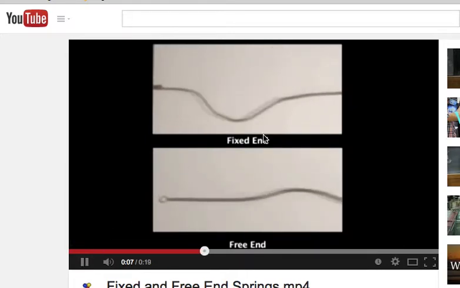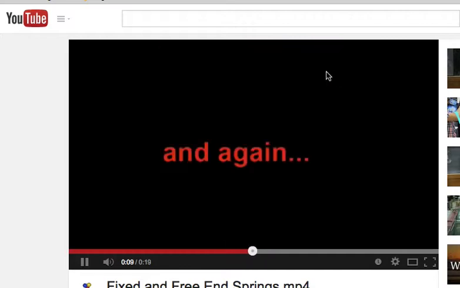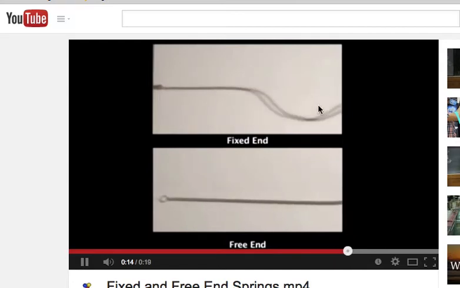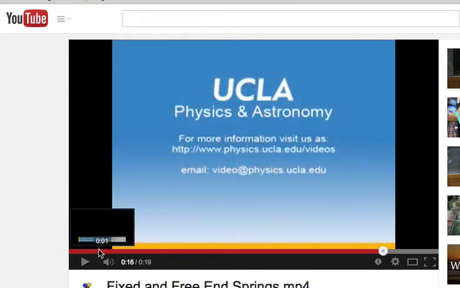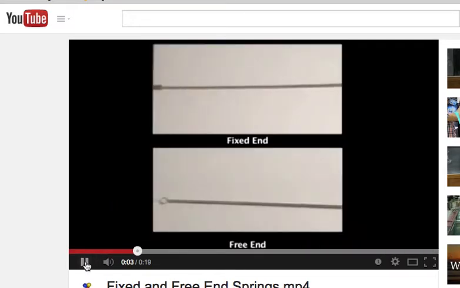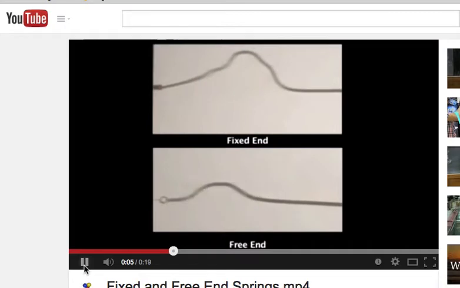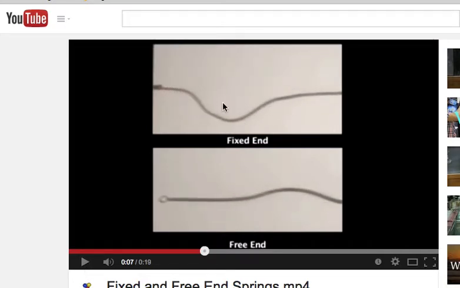So as you can see, when we have a fixed end, the wave travels along the top, but when it hits the fixed end, you should notice that it actually returns inverted. So that means that when we have a fixed end, a wave will return after reflecting inverted, or on the opposite side. You can see that this wave is being sent down above the equilibrium point, but the second that it reflects, it now travels back along the bottom. If I sent it along the bottom, it would stand to reason that if it reflected at a fixed end, it would return along the top. So hopefully that makes sense as well.